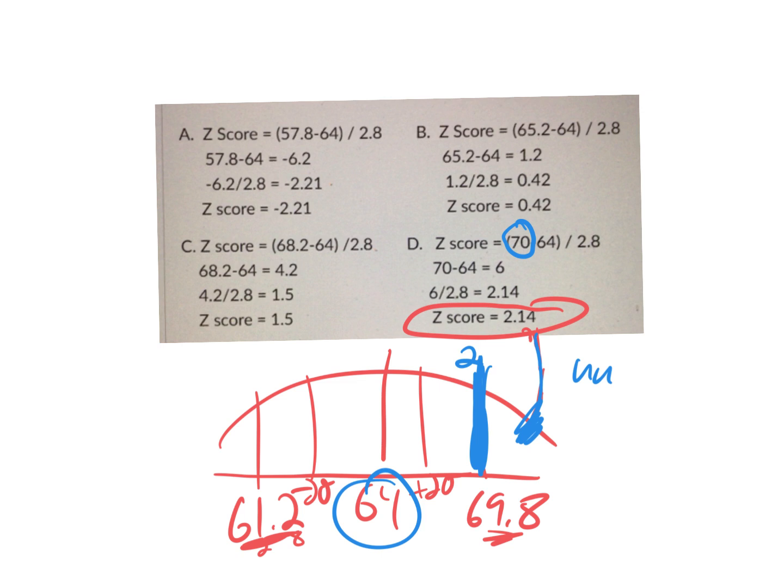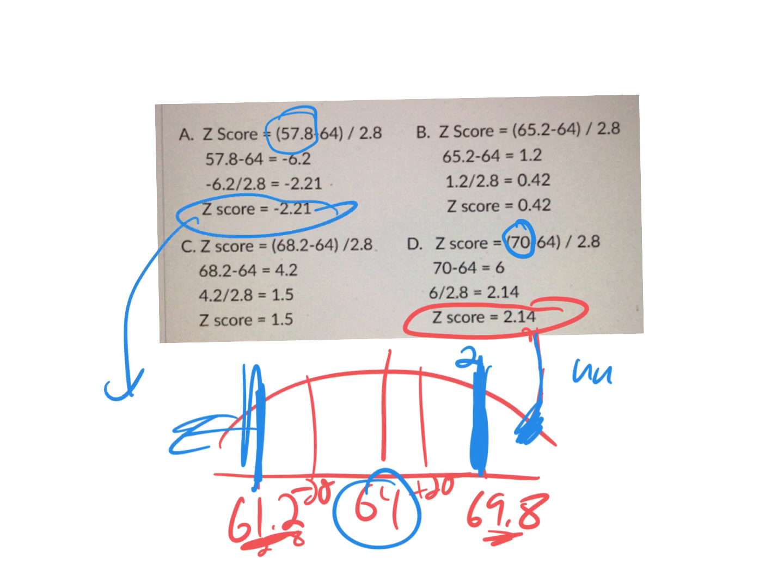And this person that's 57.8 inches tall, that's below the 2 standard deviation mark. So this person could be considered unusually short for the typical woman's population. What is that? 5 feet is 60 inches.